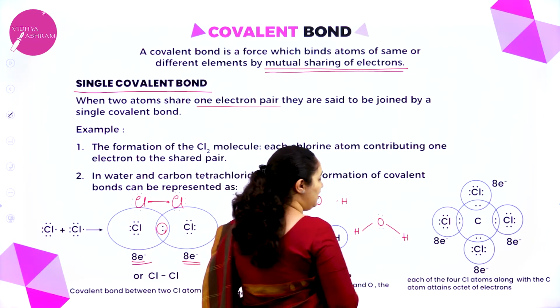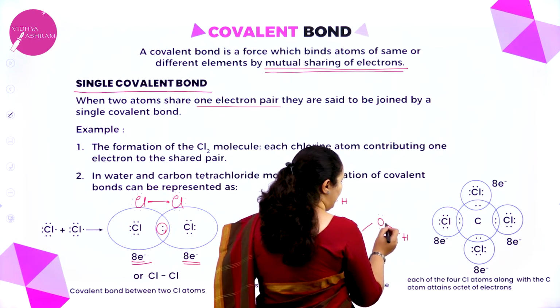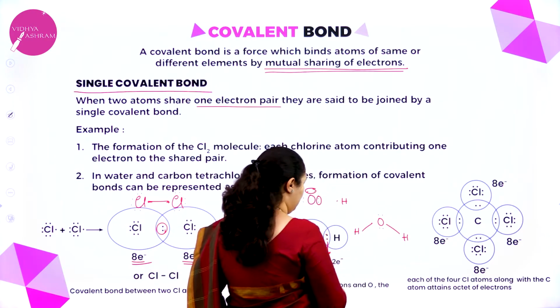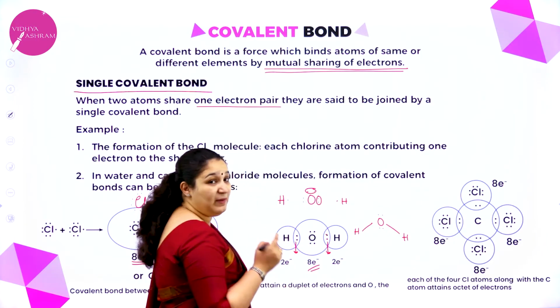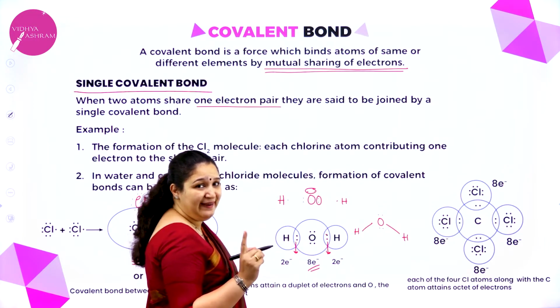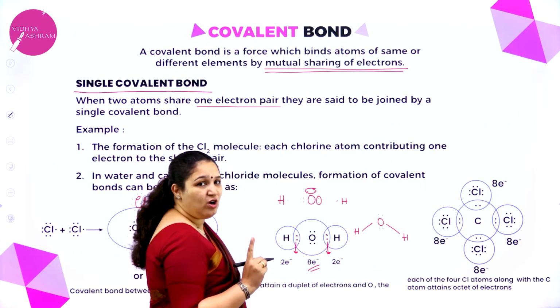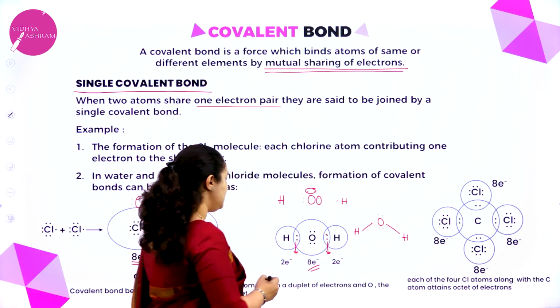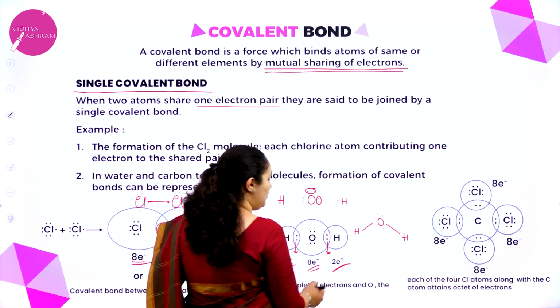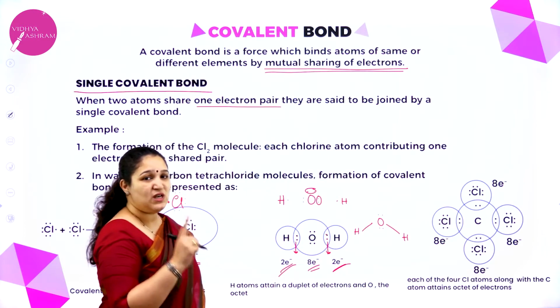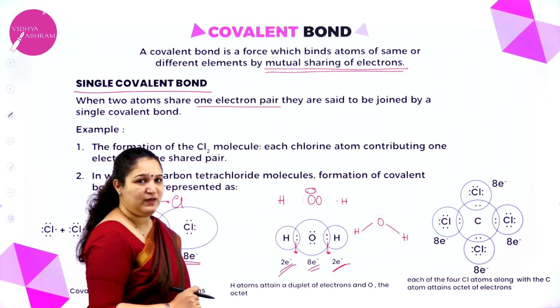Okay. Now, if you see the octet, 1, 2, 3, 4, 5, 6, 7, 8, 8 for oxygen, but for hydrogen it is not 8. The stable configuration which hydrogen has to reach is 2 electrons. If it gets 2 electrons, it will be stable because the first shell will be completely filled.